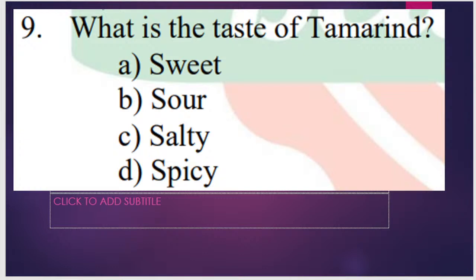Question number 252. What is the taste of tamarind? Sweet, sour, salty or spicy? First is Darsh.